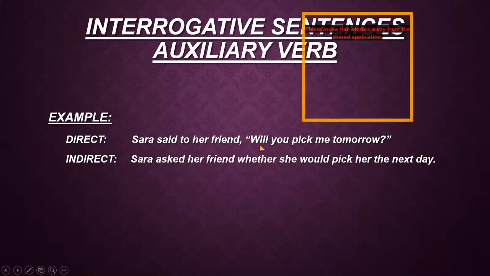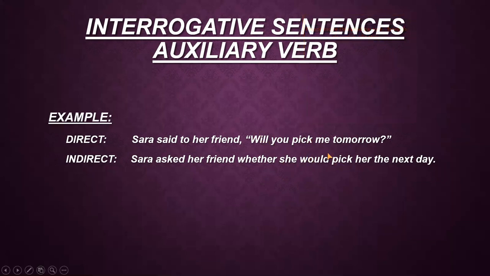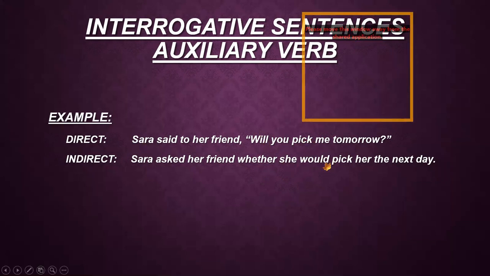Then we come to will you pick. It is a future indefinite tense, so it should be converted into conditional. Now, first of all, I come to the subject, that is you. It is used for the friend. I suppose that friend is a female person, so I have converted it into she. Will has to be converted into would. Pick remains same. Then me, depending upon Sarah or the subject, that means a girl, so it converts into her. Then tomorrow has to be converted into the next day.